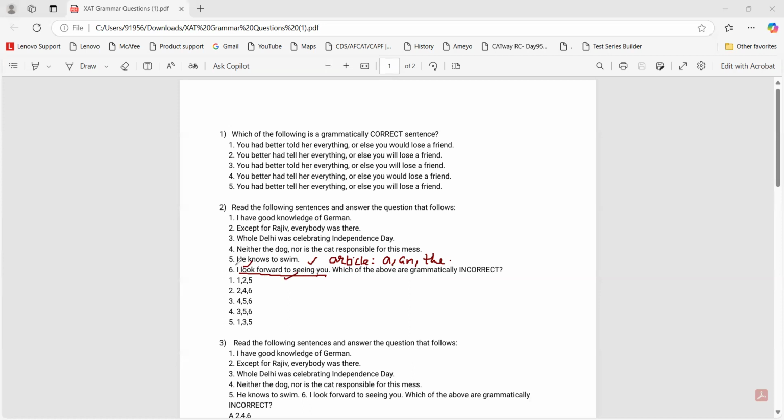We have seen these sentences. It is all together a correct one. So 6, 6, 6 gone. Now we are only left with 1 to 5, and 1, 3, 5. Now 2 and 3 are the only sentences.